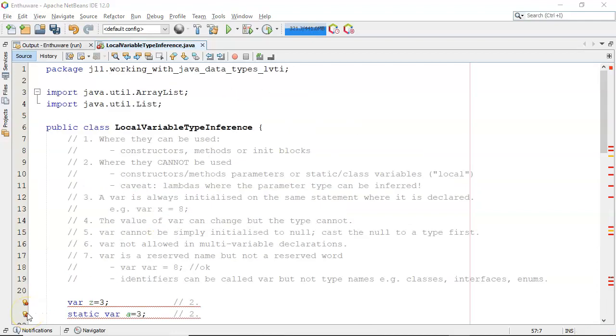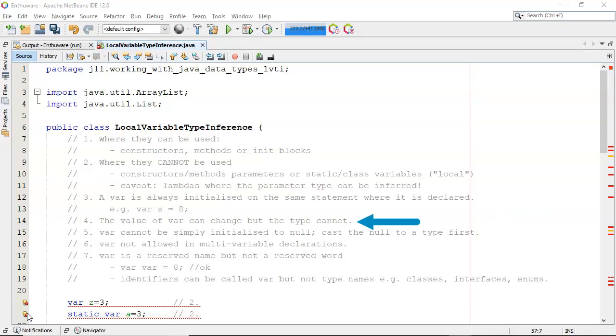So there are the rules. Just remember that they're local and that the type has got to be inferred. The compiler has got to be able to infer the type. So you can use them in any piece of code, like a constructor, a method, or an initialization block. But you can't put them in constructor parameters, method parameters. They can't be static variables or class variables. They must be initialized where they're declared on one statement.